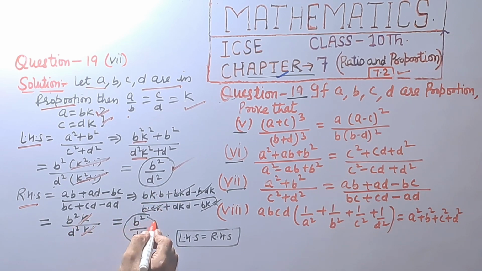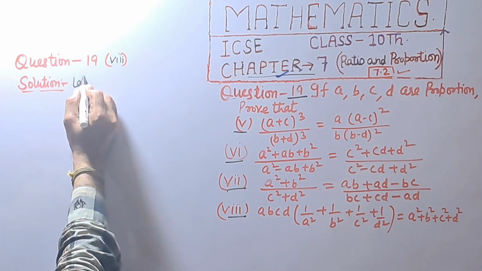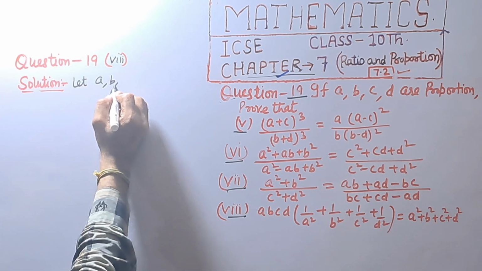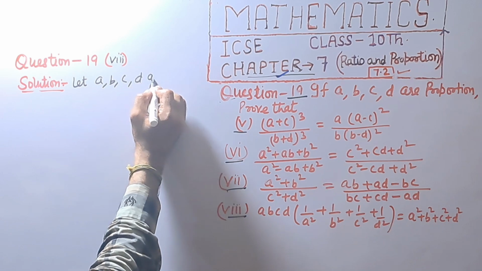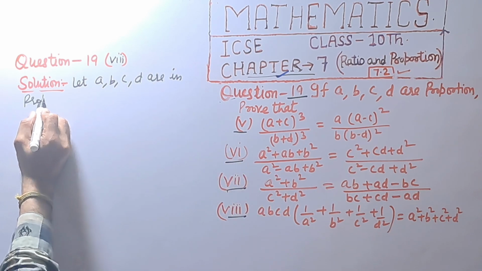K is cancelled and we get b square upon d square. Left hand side is equal to right hand side. Eighth part is given. Let a, b, c, d be in proportion.